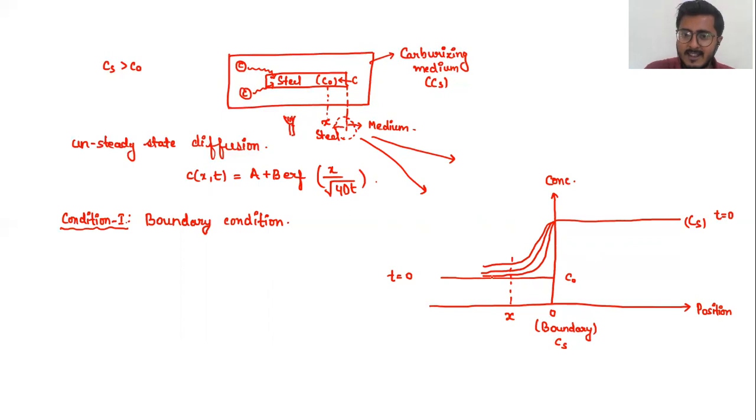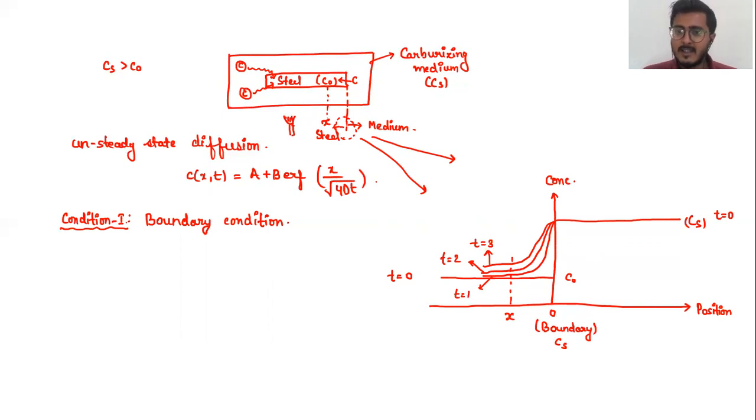So I can say that this curve is basically for your T equal to 1, the first condition. Say this is T equal to 2, and this is your T equal to 3 curve. With respect to time, the concentration at a particular position increases. It does not remain constant, and therefore I can say that this is an unsteady state kind of diffusion.